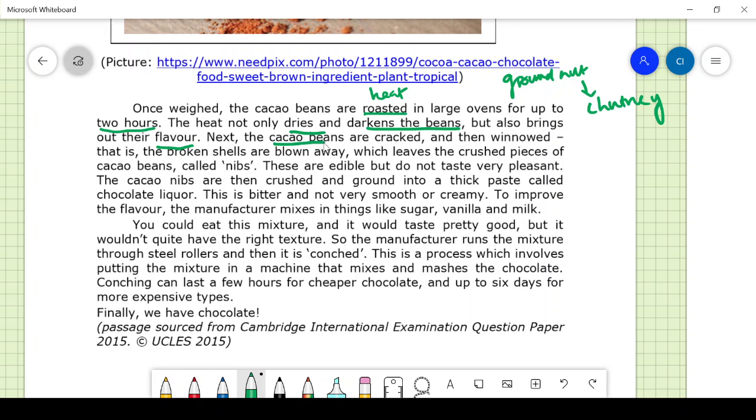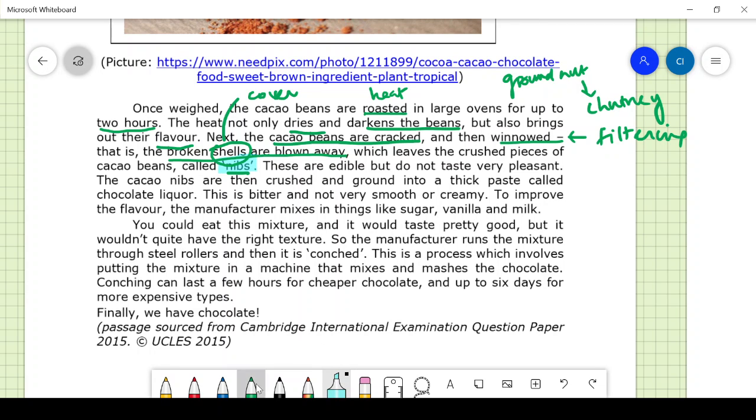Next, the cacao beans are cracked in a vadigatte. Then winnowed, that is, the broken shells are blown away. Winnowed means it's a kind of filtering process in which you remove unwanted things. Broken shells are blown away. Shell means the cover, which leaves the crushed pieces of cocoa beans called nibs.